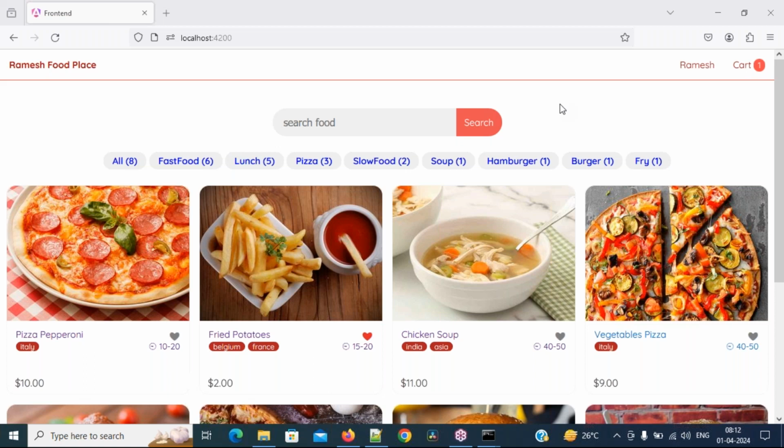This is an e-commerce project where you can order food. It is a MEAN stack project: M MongoDB, E Express.js, A Angular, N Node.js. Of course, we don't write Node.js directly, but we write it through Express.js. So whatever it may be, it is Node.